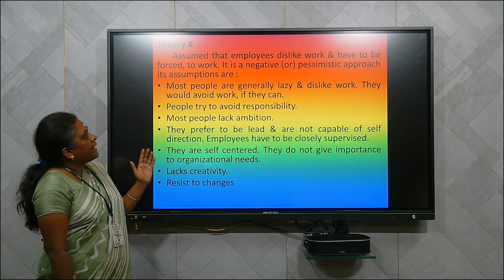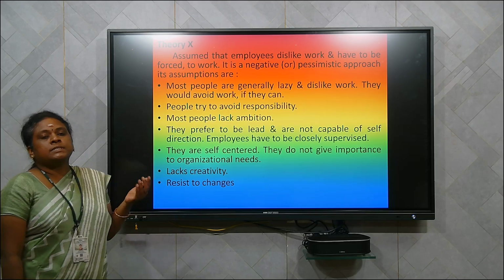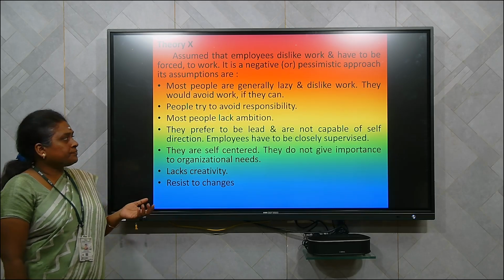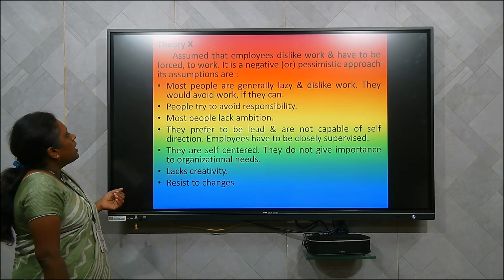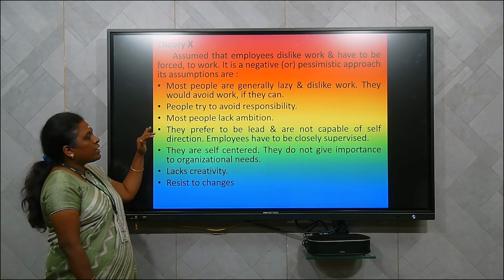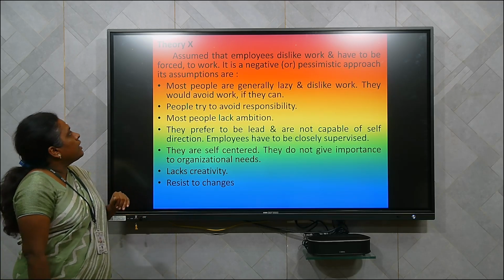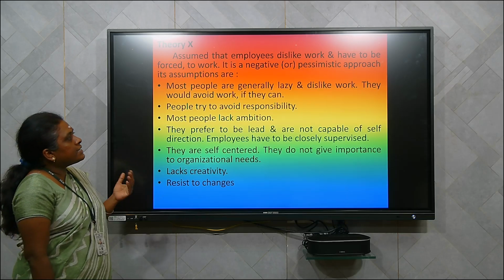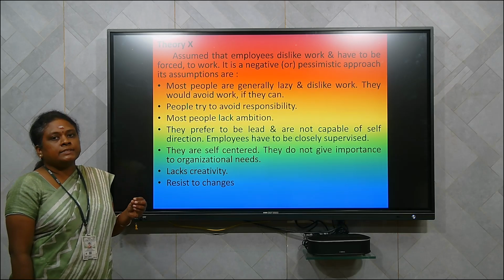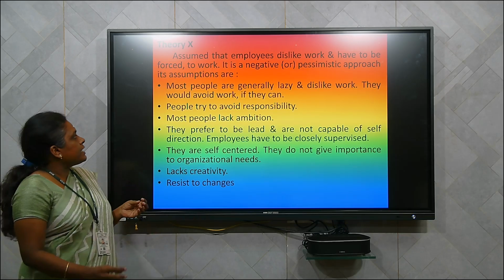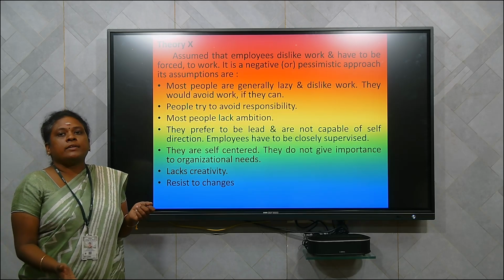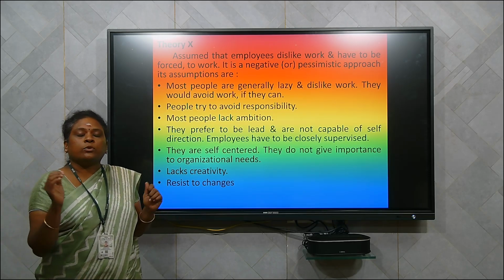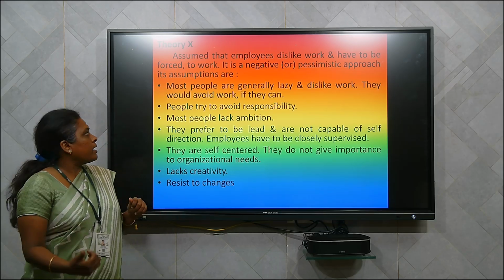So this is a negative or pessimistic approach. Since the people are lazy to do their work, this theory is named a negative or pessimistic approach. So what are the characteristic features of theory X? Most people are generally lazy and dislike work. They will not be active, they will dislike the work, they would avoid work if they can. Even if the situation permits them to avoid the work, they will never do the work. They will only do the work if someone is forcing from behind.